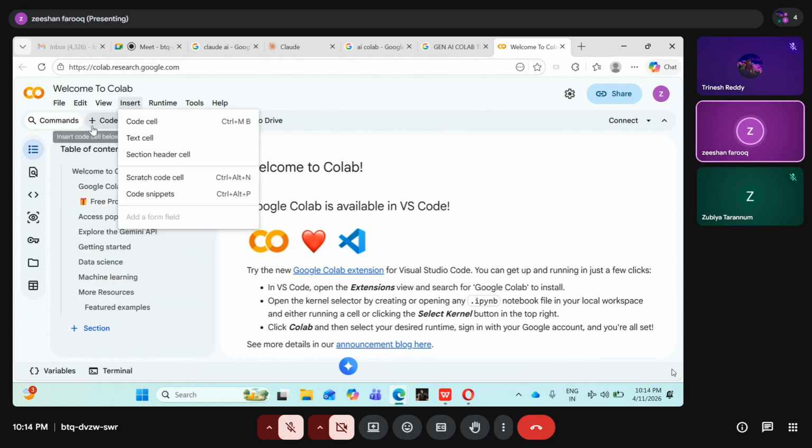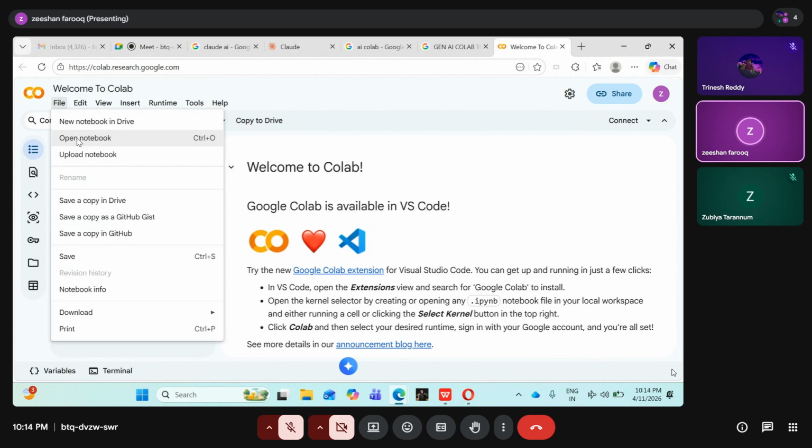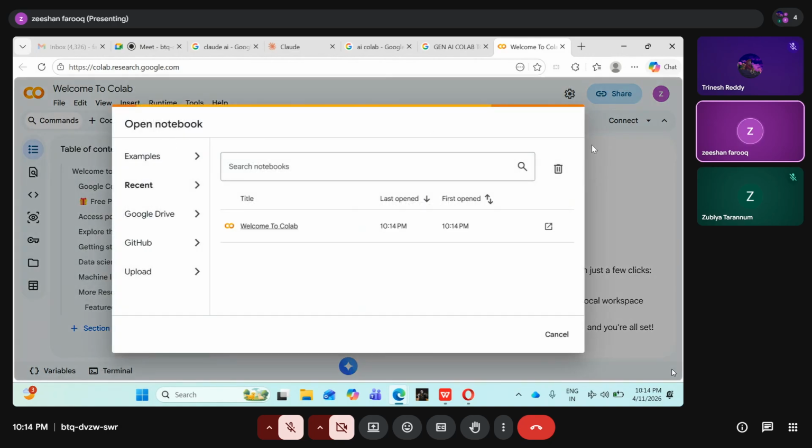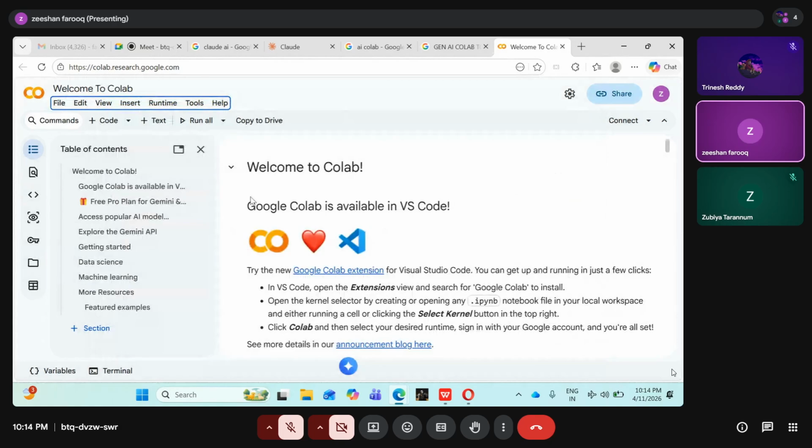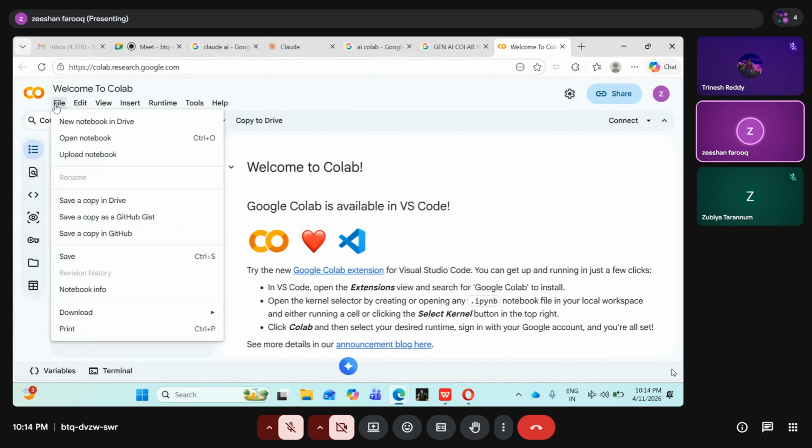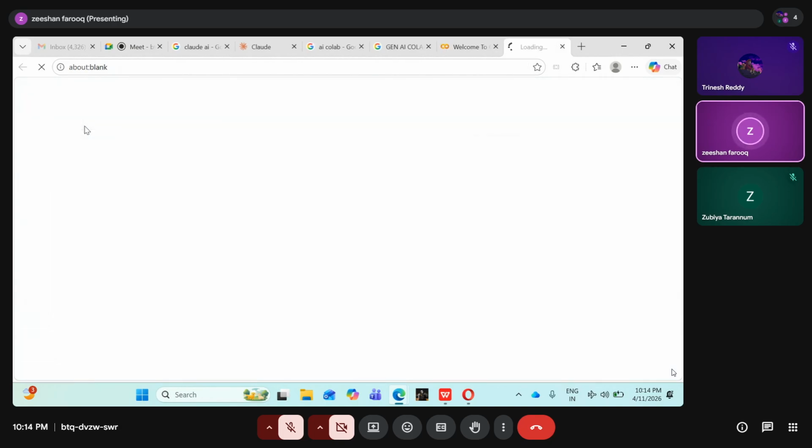Here we can put multiple things. Suppose I put open the notebook, it can open it. If I want to start a new project, we can open the new project. Let me click here, new notebook in Drive. It will open like this. The page is getting loaded.